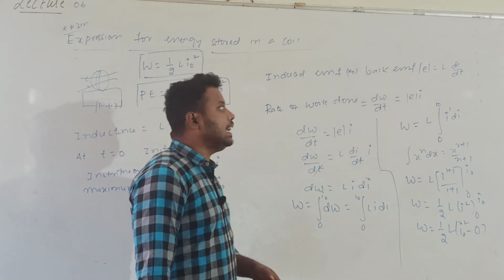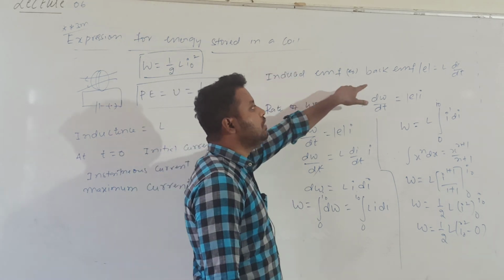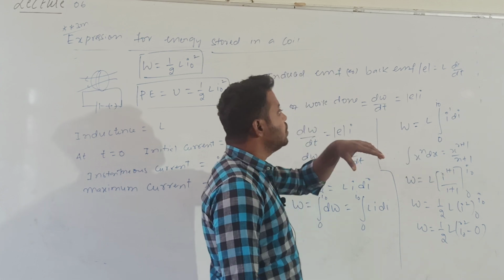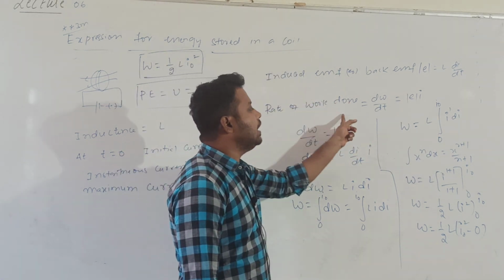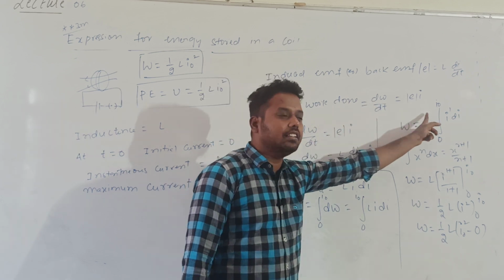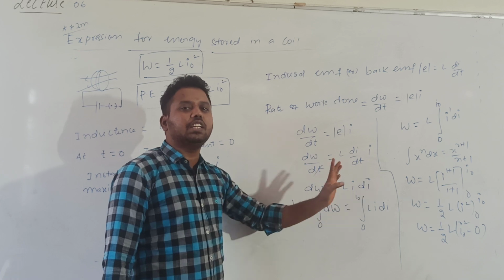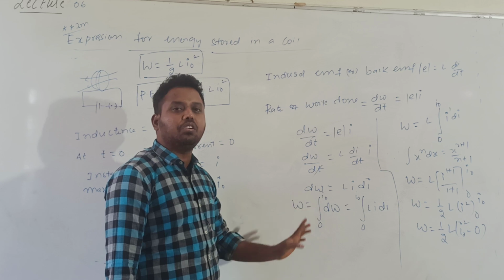At a particular instant of time, the induced EMF or back EMF developed in the coil is given by L into di by dt. To overcome that back EMF, the battery has to do work. The rate of work done is given by E into I. Substituting the value of E, dW is equal to L into I into di. Then calculate the value of W by integrating I from 0 to I naught.